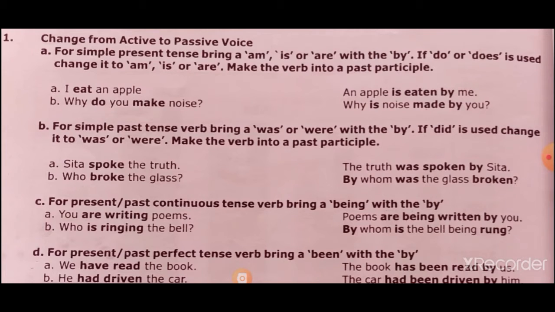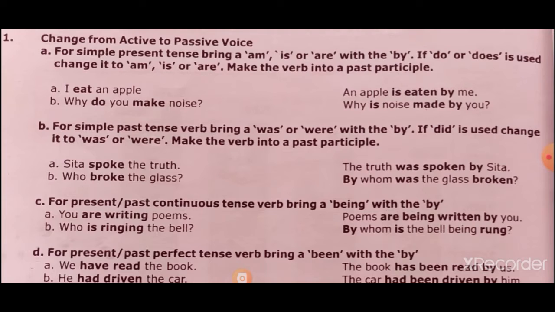Make the verb into the past participle. Past participle means the third form of the verb. The first sentence is: I eat an apple. An apple is eaten by me.